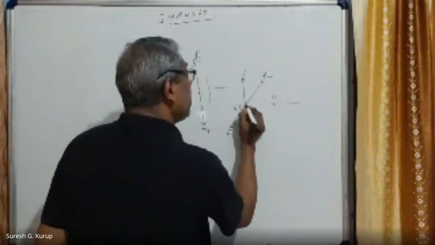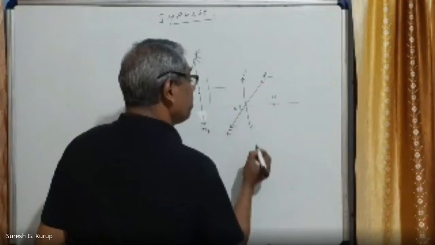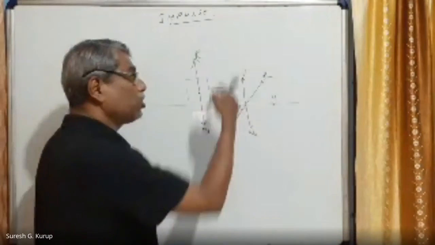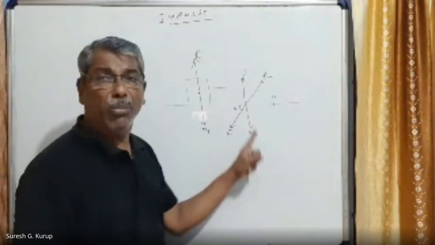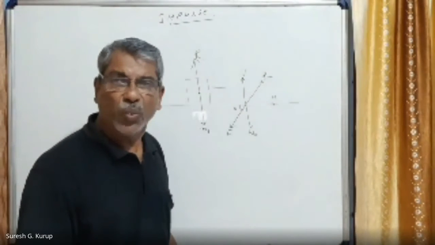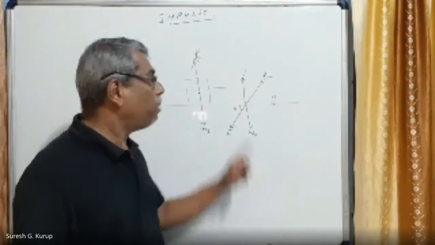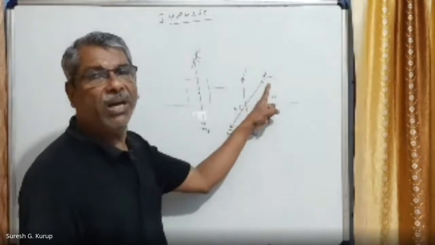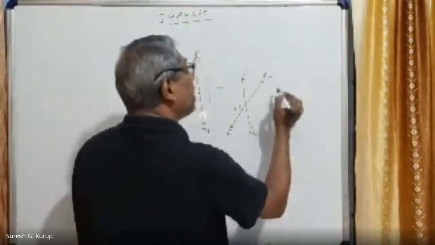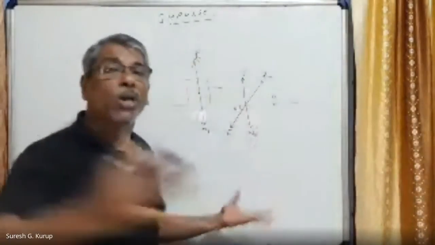Next, this V is balancing the weight of the horse. That means weight of the horse is balanced by the vertical component. They cancel each other because the horse is not moving downwards due to its weight. Why? Because that is balanced by the vertical component of the reaction force. Right? So the horizontal component of the reaction force that takes the whole thing forward.